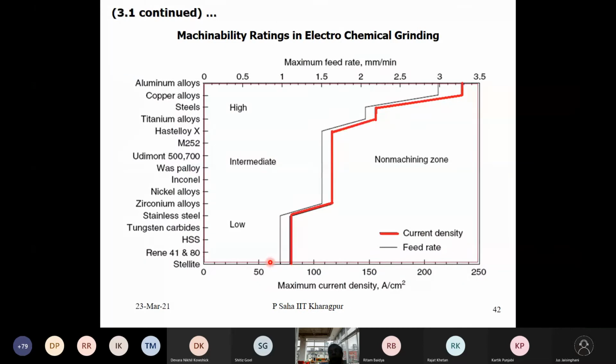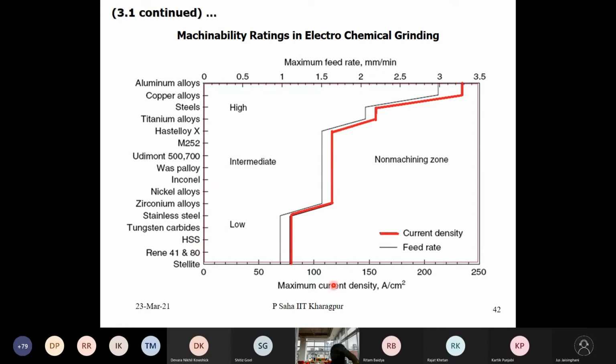Typically, machinability-wise, how good is the ECG process? I think it can do a whole lot of materials. For some materials the material removal rate may be high, and for some cases it is not so high.